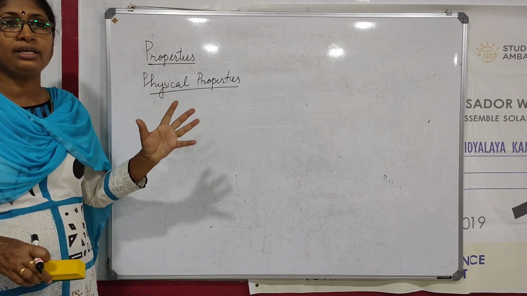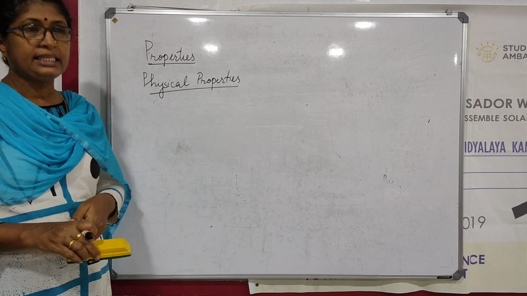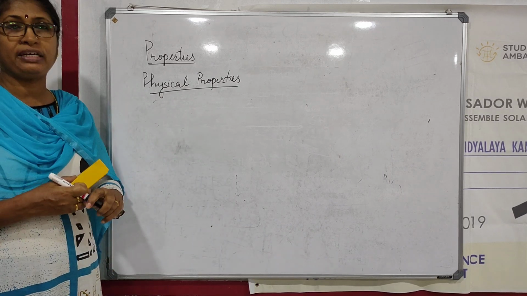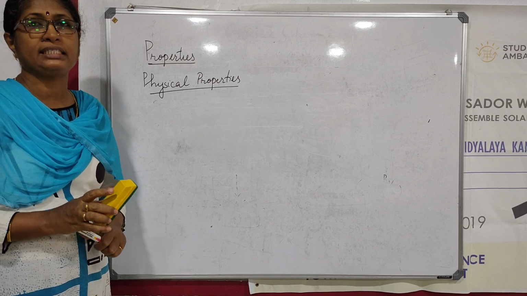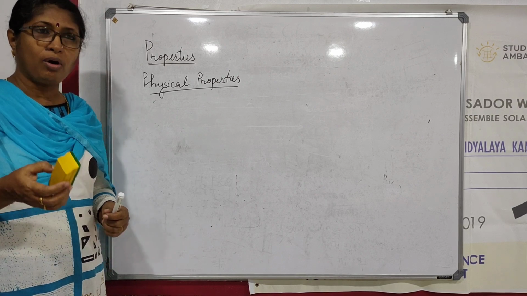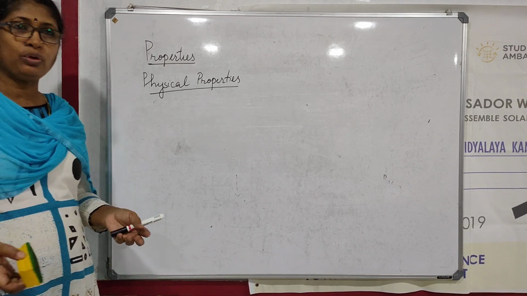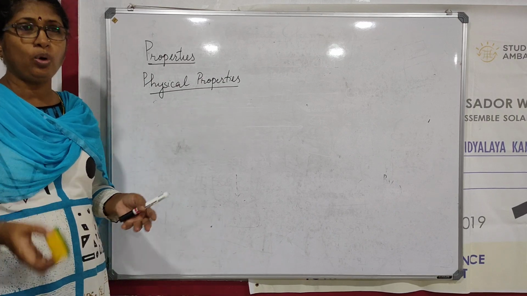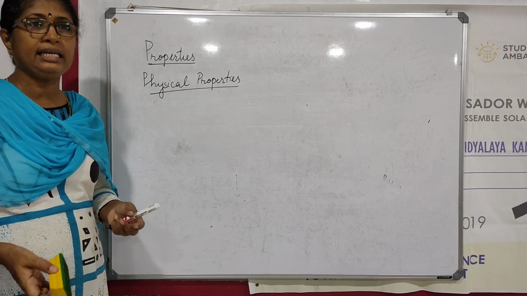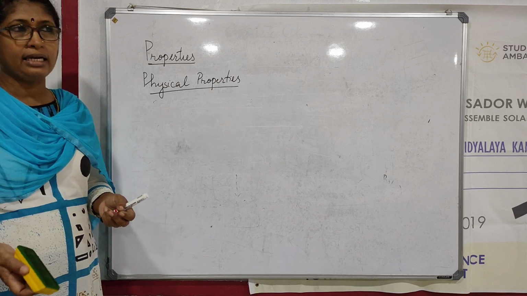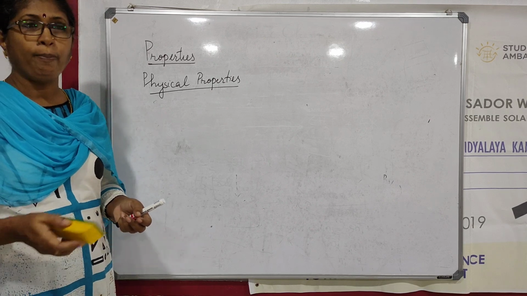Last year we have studied hydrocarbons. Between hydrocarbons, there is weak van der Waals force of attraction, that is this London force of attraction. That is why almost all of them are gases, and even though they are liquids, they have very low melting point, they are highly volatile in nature, and even if they are solids, they have very low melting point.